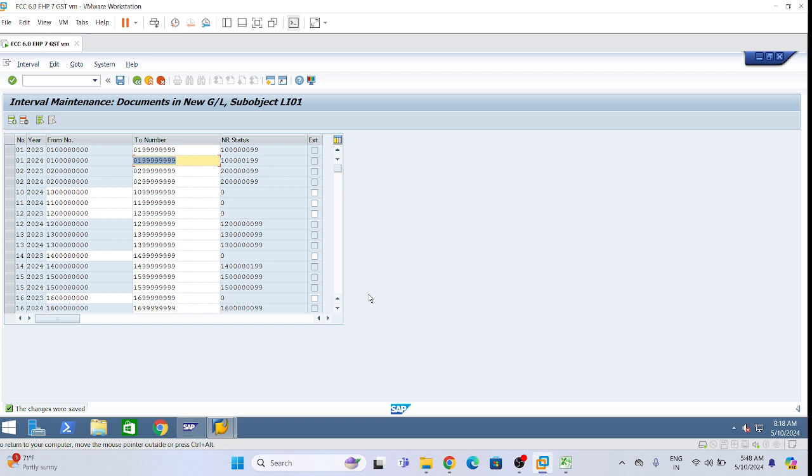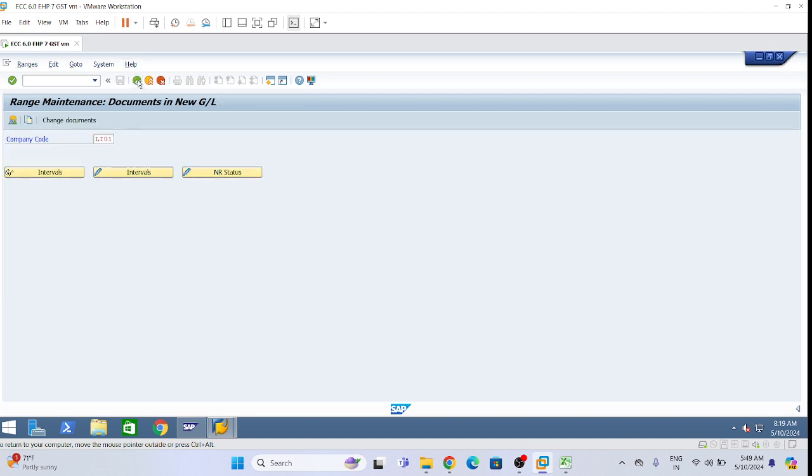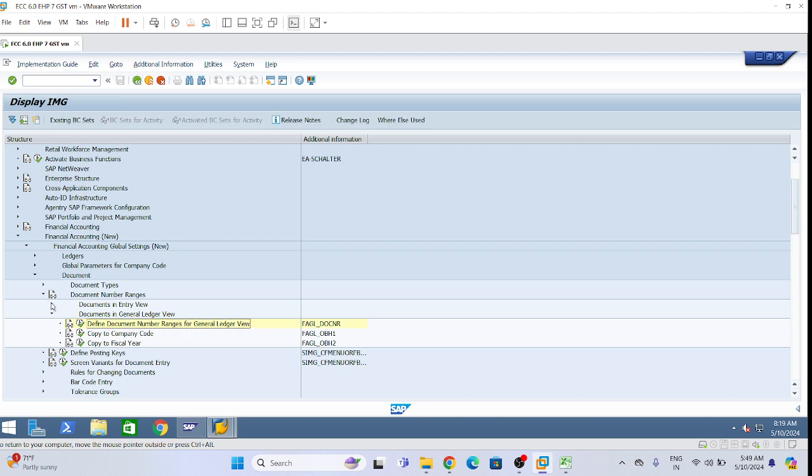Here for document entry view, we have given 98, 99, right? But then in the document range for entry view, here we have given 10, 11. Yes, you are correct. But see, let me show you this one.